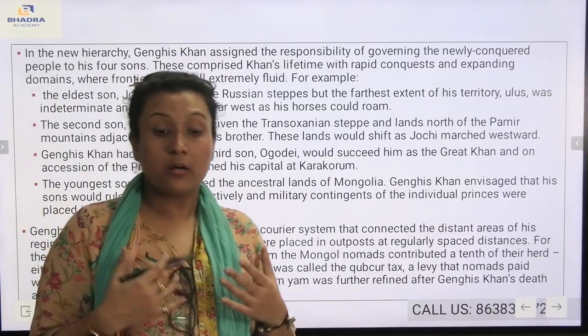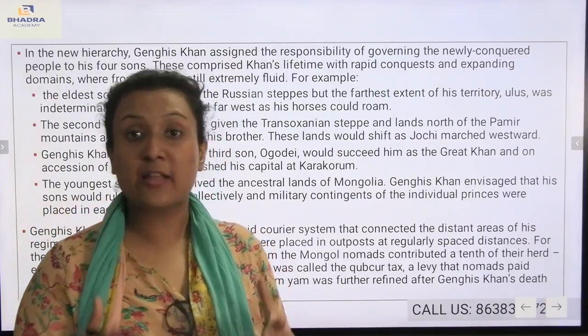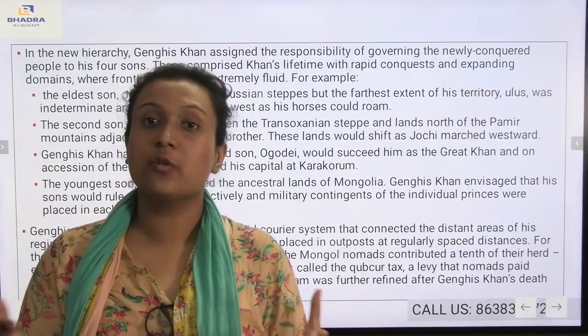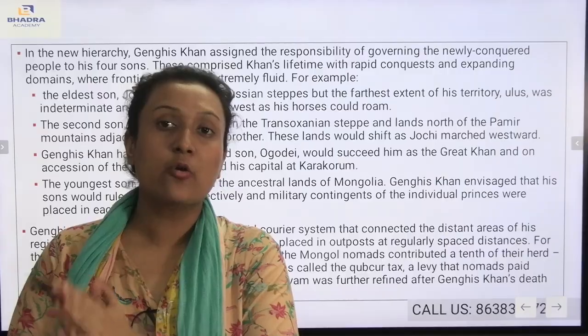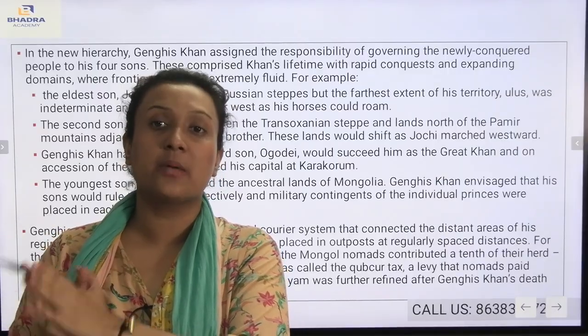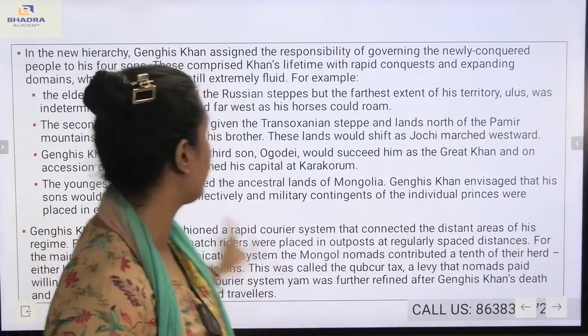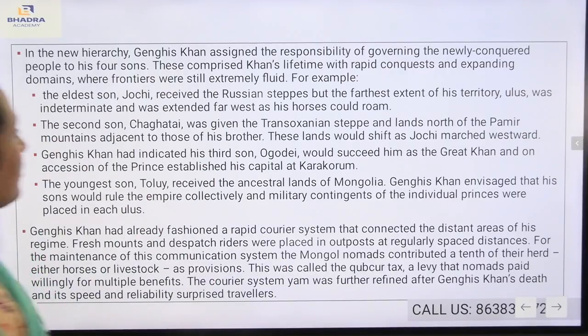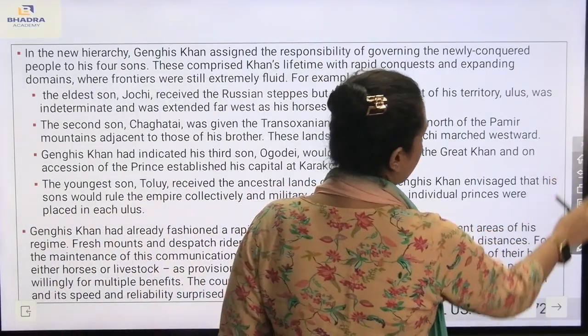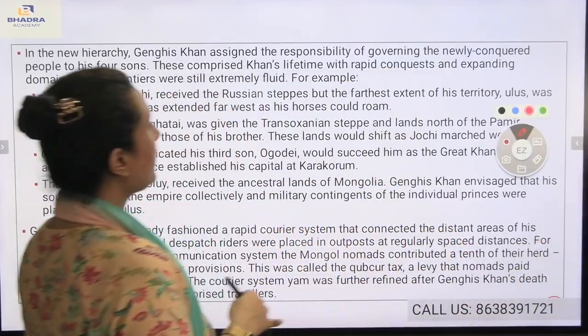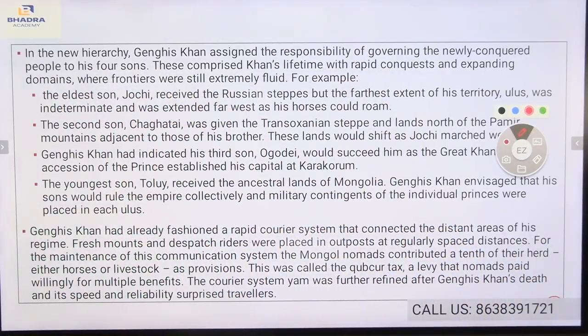Now, the responsibility. Genghis Khan divided the responsibility among his four sons so that the newly conquered members of the army could be managed by them. First comes the eldest son, Joshi, very important. Joshi received the Russian steppes, but the farthest extent of his territory, ulus, was indeterminate and extended far west as far as his horses could roam.